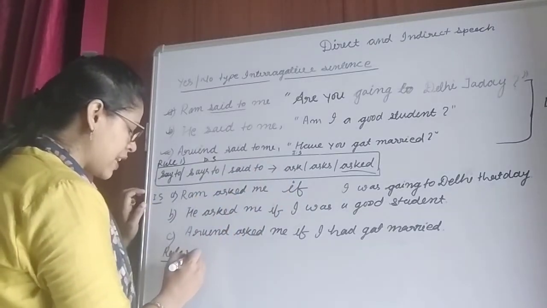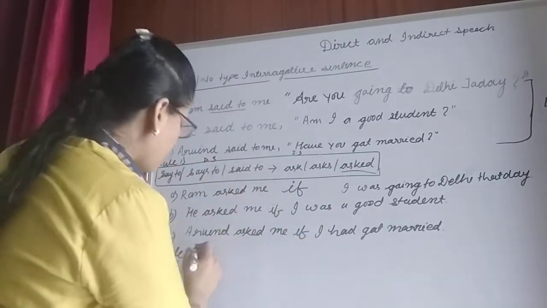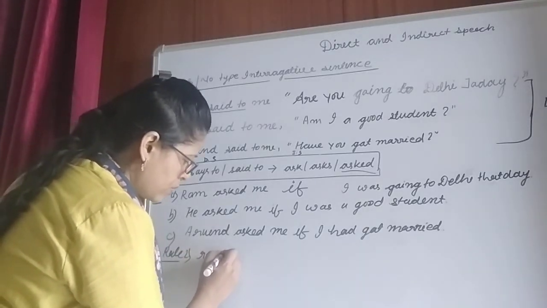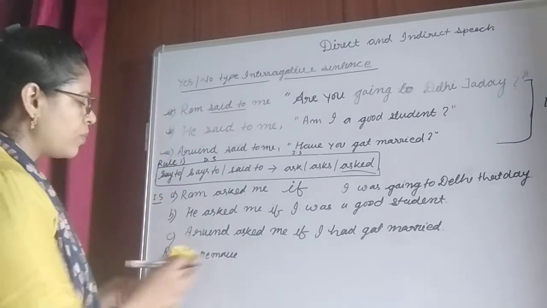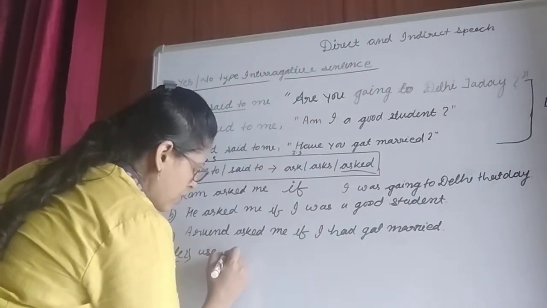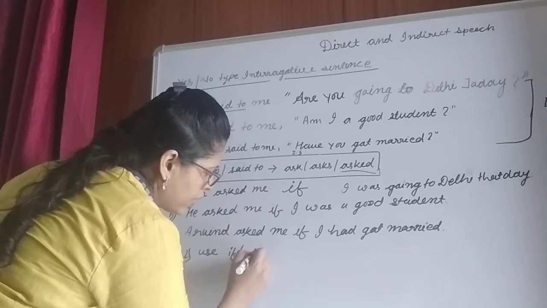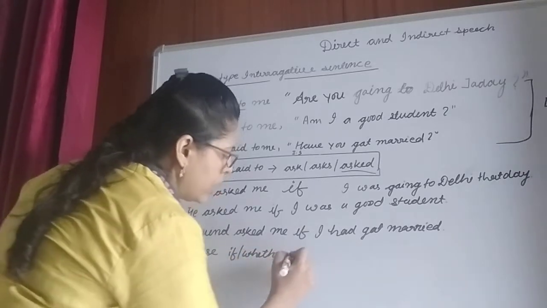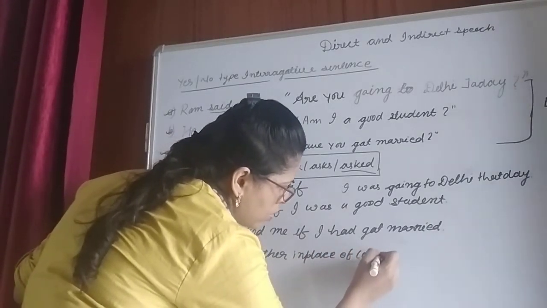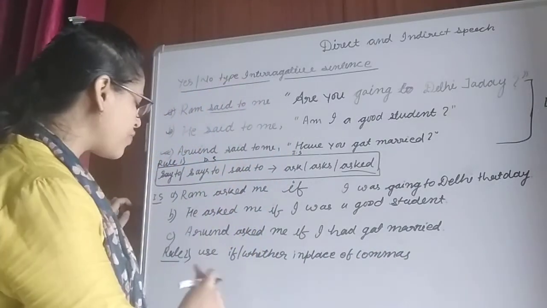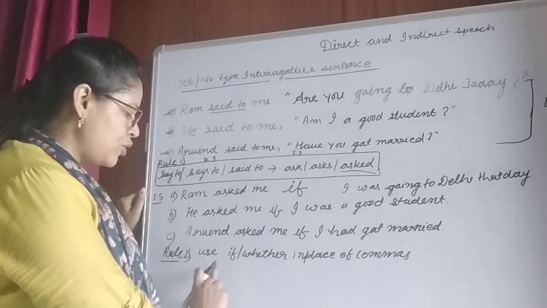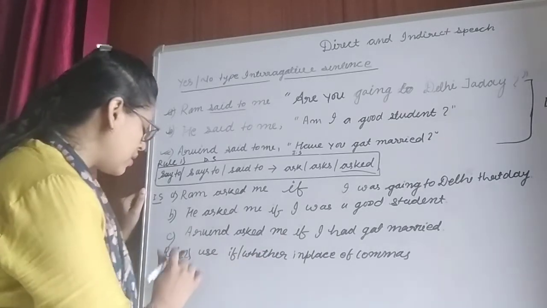Now rule second says: remove the double inverted commas and use if or whether in their place. That means we have to remove double inverted commas and in that place use either if or whether.